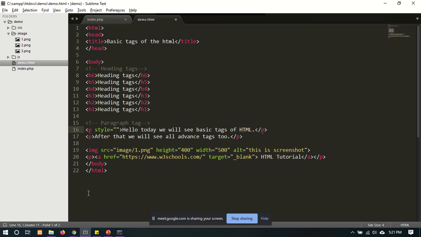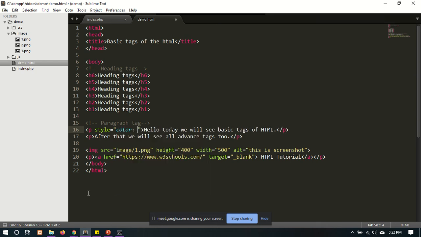Yes. If you have to set the style of anything, your HTML elements or your paragraph or image, style is used for giving some properties to the text or the elements of the HTML. So suppose if you have to change the background color of your paragraph, you can use style here. We are going to change the font color of this paragraph. So style is equals to